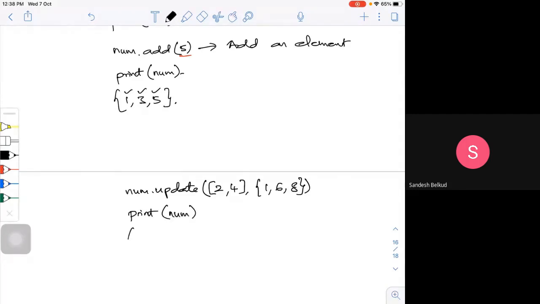What will it be? It will be in a sequence. That is, the smallest number will come first, then the second number 2, then I'm going to get 4, then 6, then 8. That means I gave an unordered input, but my output is a sequence. This is my output.